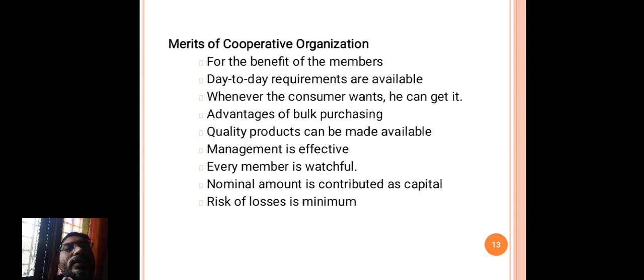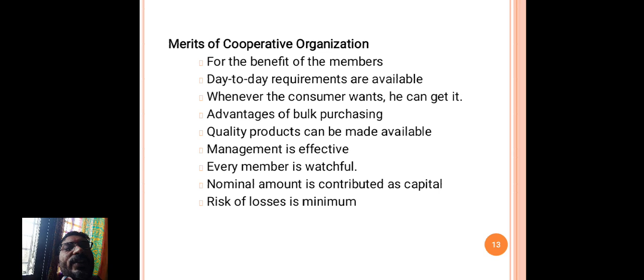These are established for the benefit of the members to meet day to day requirements. What they need, they are available. Whenever the consumer wants, he can get it. And the advantage of bulk purchasing: the cooperative members will get the advantage of bulk purchasing. Quality products can be made available.